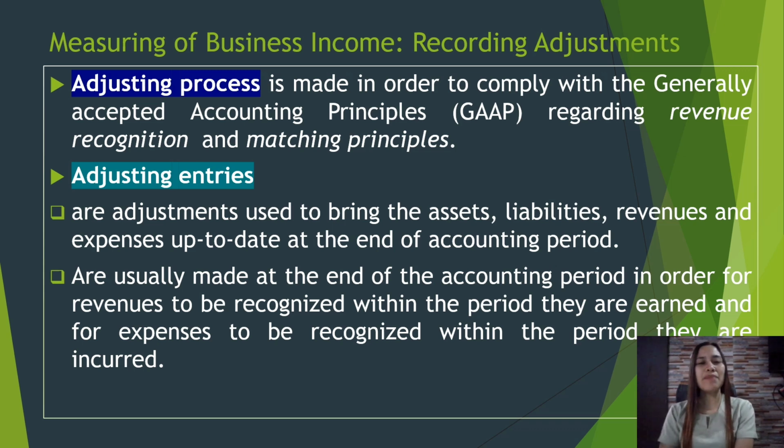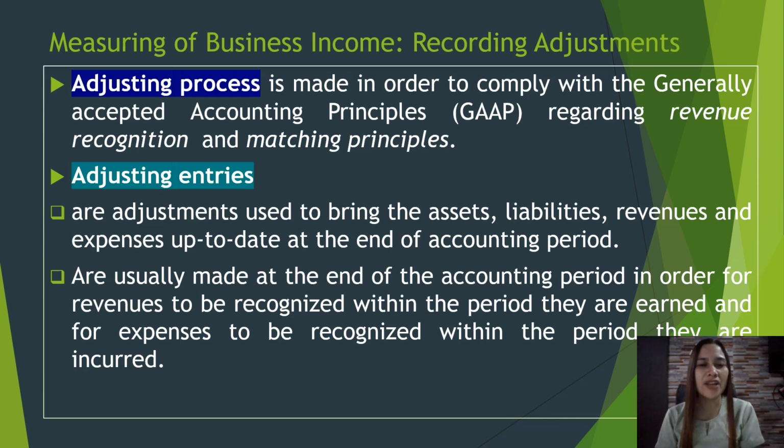We can accurately measure business income when we do the recording of adjustments. That's one way. So the adjusting process is made in order to comply with the GAAP, or the so-called generally accepted accounting principles regarding revenue recognition and the matching principle. Of course, when to recognize revenue and when to recognize expense.